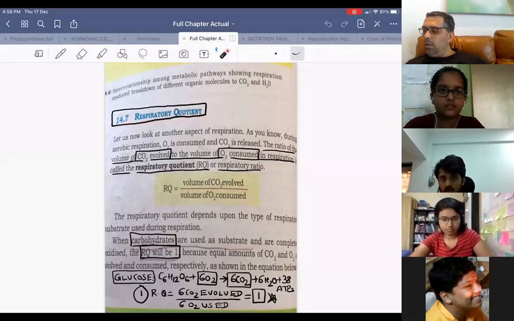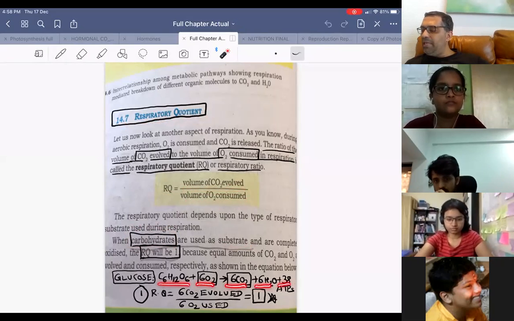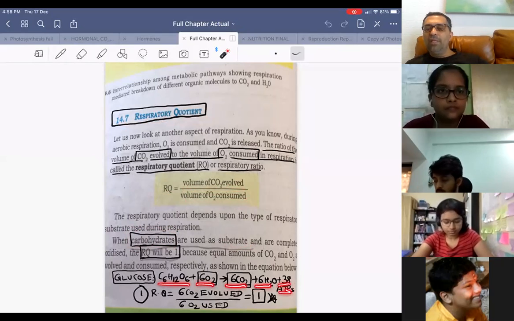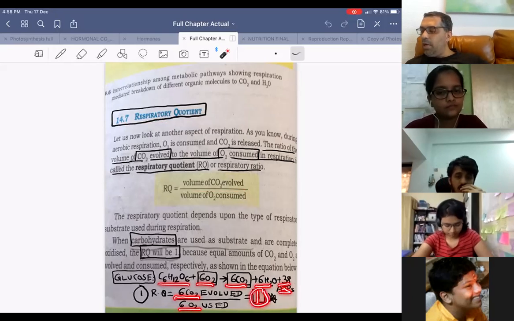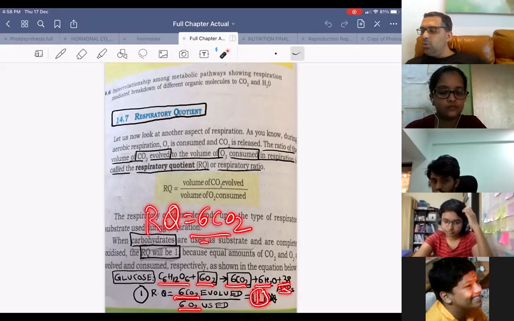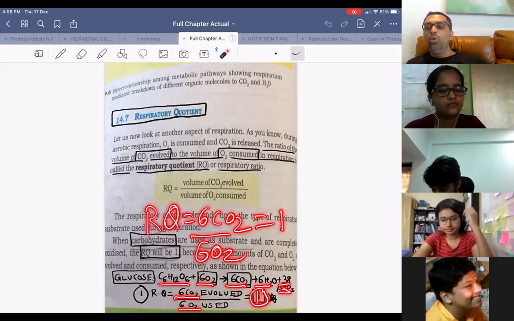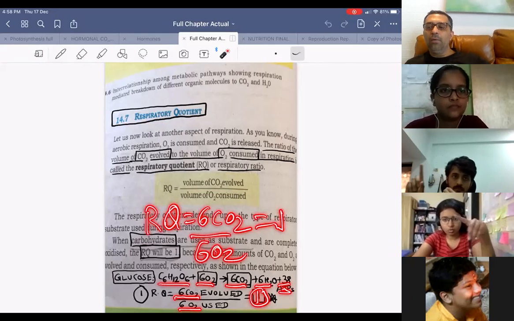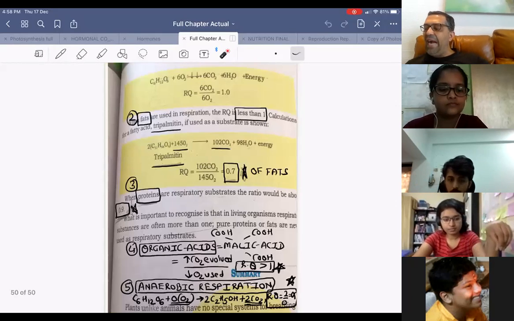Because glucose, C6H12O6, plus 6O2 gives you 6CO2 plus 6H2O plus 38 ATP. So how much is the RQ? RQ is 6CO2 upon 6O2. So RQ is equal to 1. So what is the RQ of carbohydrate? 1. What is the RQ of fats?